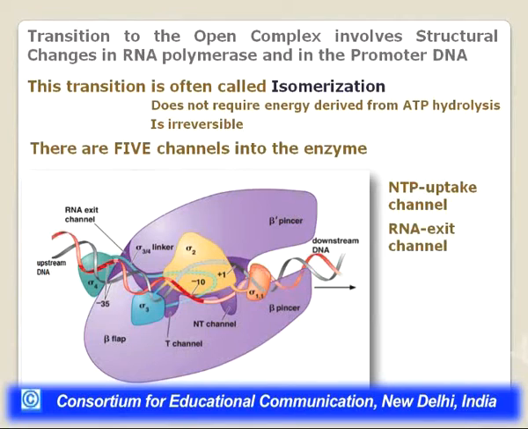Then there is an RNA exit channel, from which the nascent transcript that is formed will exit the RNA polymerase. Then there is a downstream DNA channel. The next 3 channels are basically associated with the DNA and will lead to the structural change we are talking about. On the right-hand side, you can see the downstream DNA, and there is a channel from where this double-stranded downstream DNA enters.